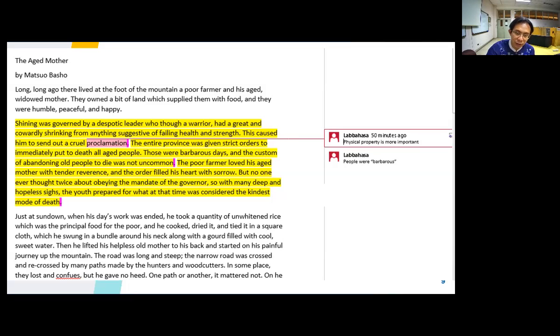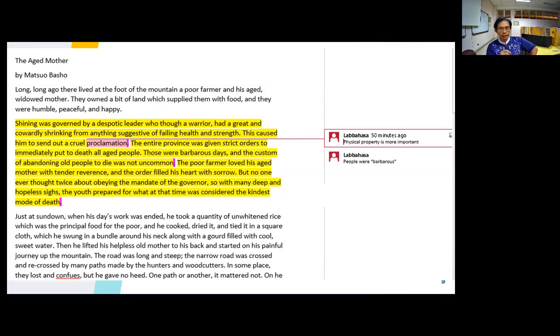Here we have, the poor farmer loved his aged mother with tender reverence, and the order filled his heart with sorrow. The order to kill elderly people filled his heart with sorrow. He becomes miserable. He feels sorry for this kind of situation. But no one ever thought twice about obeying the mandate of the governor. So with many deep and hopeless sighs, the youth prepared for what at the time was considered the kindest mode of death.